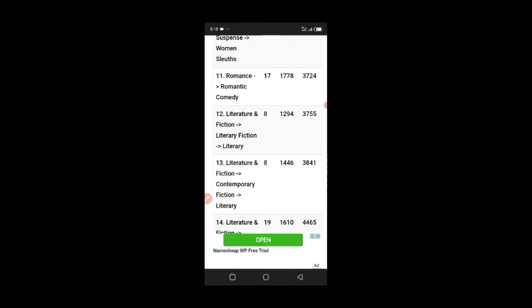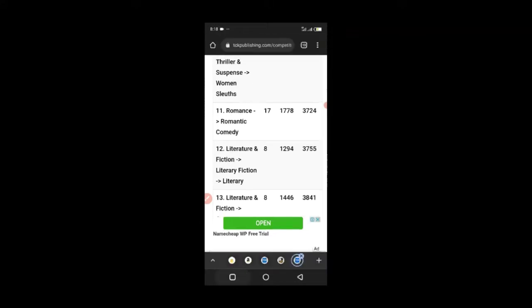You can make a book with no content, just like I showed you. You can just put sketchbooks together, sketch pictures together, and put it up for sale. The main thing is to know how to actually do these things. You have to know how to choose your keywords. You have to know how to strategically write your description, and how to use Canva to design. All these things are very simple. You don't have to worry about any of them, because in this particular course that I'm going to show you later, all these things are made dead simple, so that even a primary school person can jump on this and start earning with it immediately.